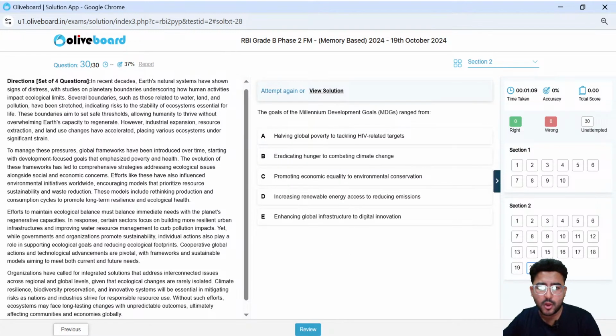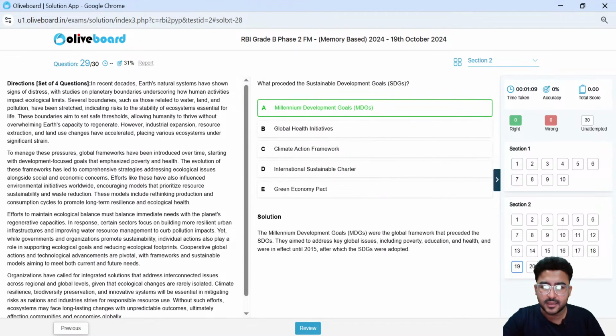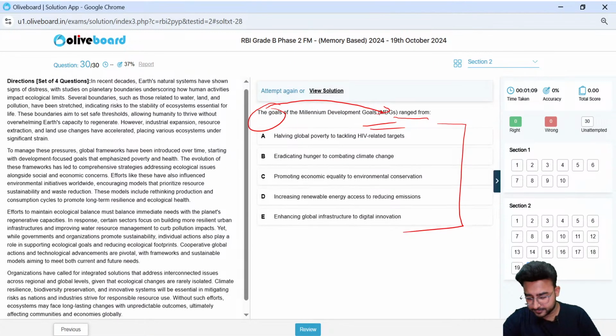Next is the goal of MDGs ranged from what? What was the basic goal of MDGs? They're asking what was the basic goal of MDGs. Now this again is a complex question. Why? Because we are already studying SDGs, right?